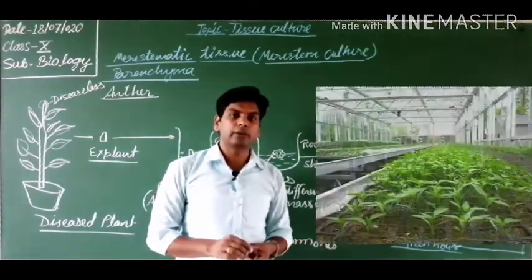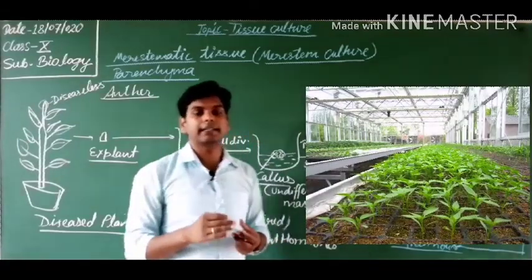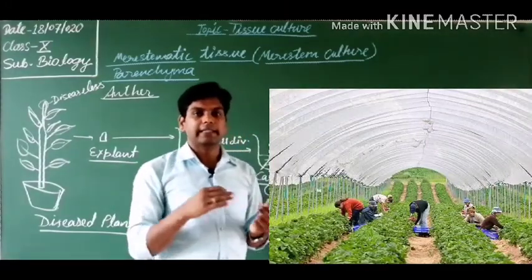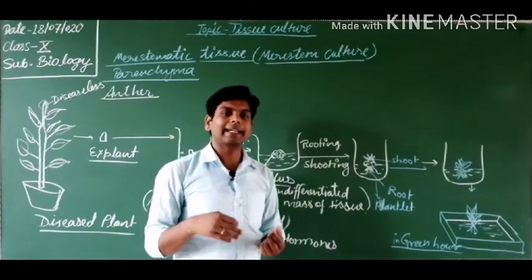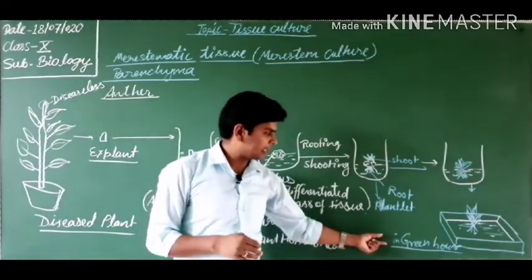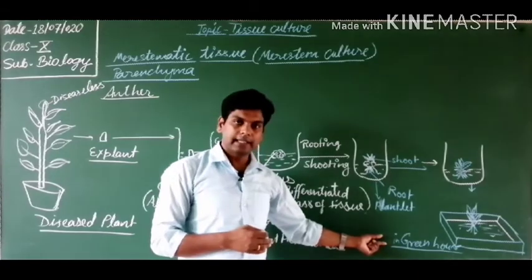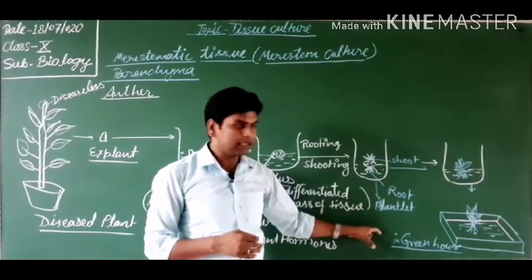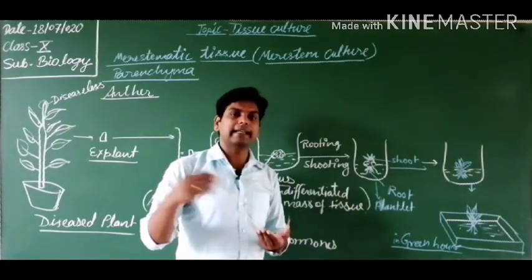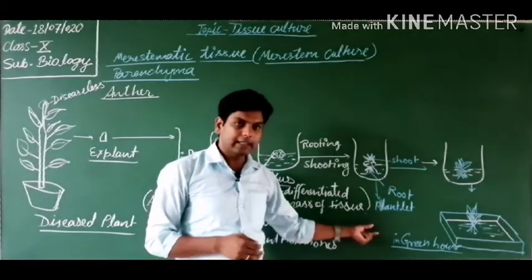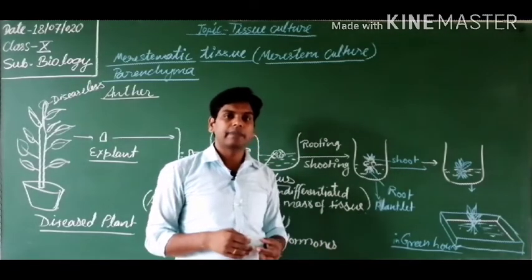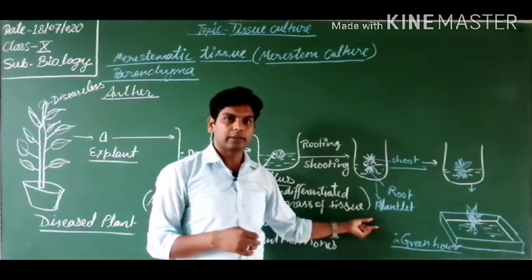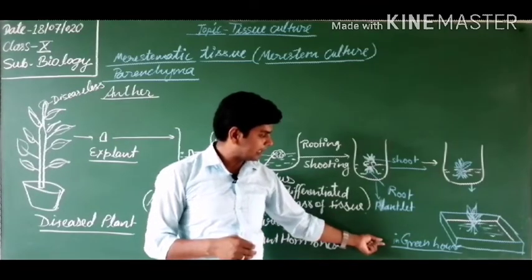Greenhouse, what is greenhouse? Do you know? Not the greenhouse effect. Greenhouse is the polythene house or glass house made for the growth of plants in controlled atmospheric conditions. Here temperature is controlled, air velocity is controlled and light intensity is also controlled. Because when the plant is directly exposed to the field, it cannot grow, as it cannot tolerate high intensity of light, high velocity of air and high temperature. That is why the first trial occurs in the greenhouse.